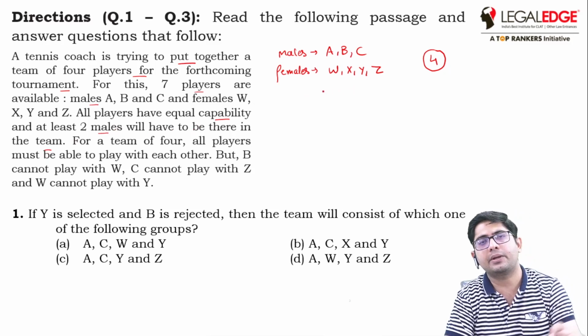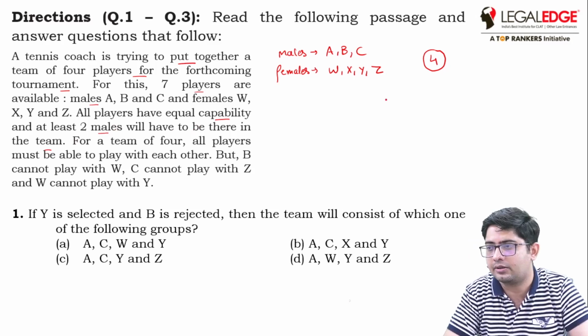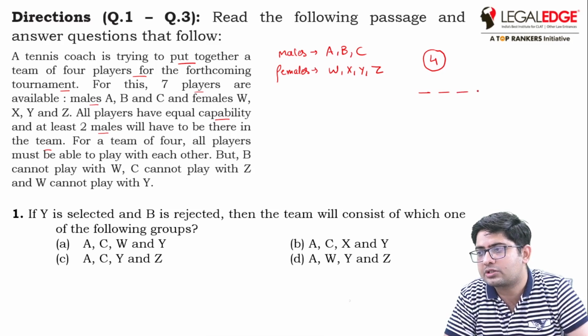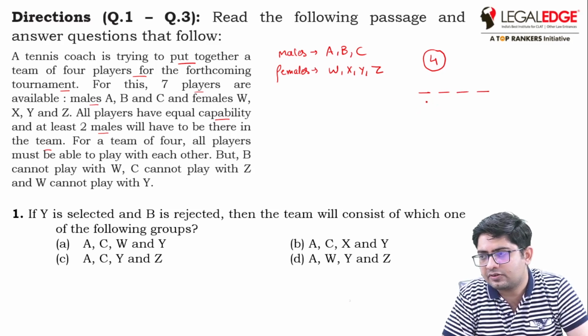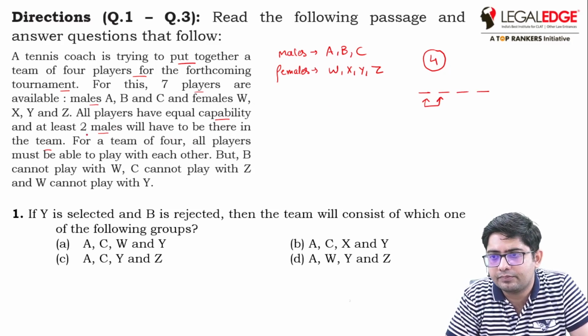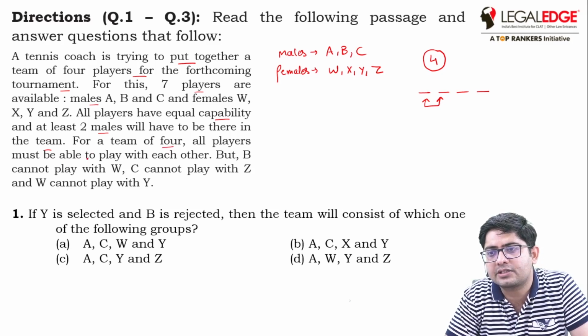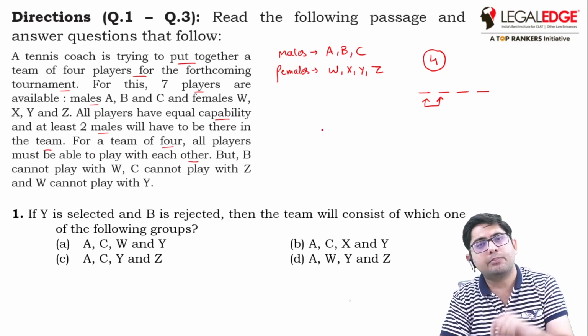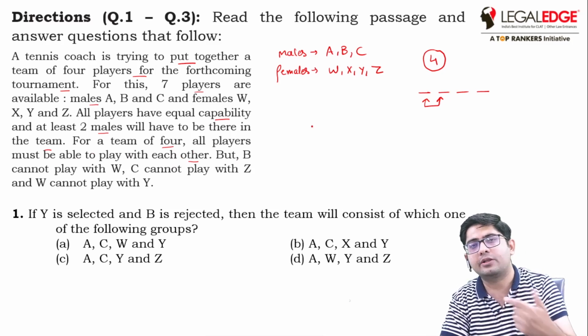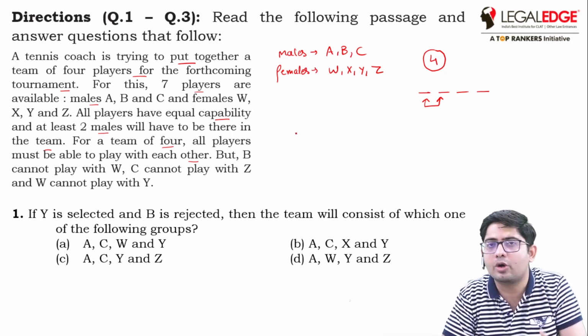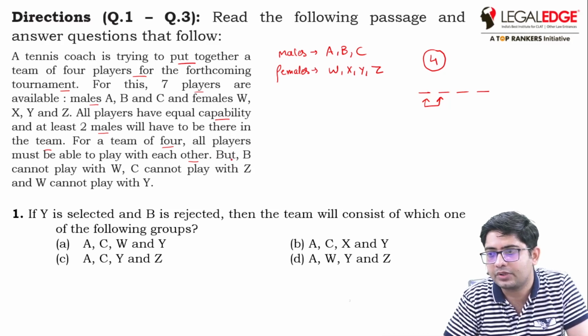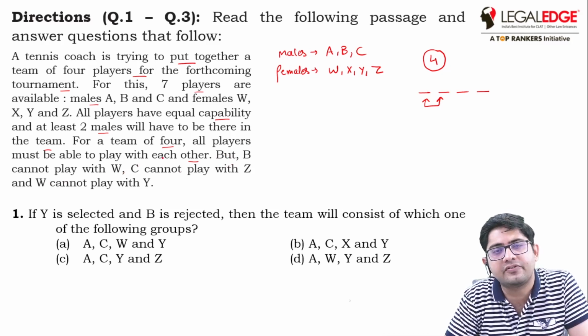So the condition here is that there should be at least 2 males. To select 4 persons, we should have at least 2 males. For a team of 4, all players must be able to play with each other. So the players in the team you form must be able to play with each other; that condition must be followed. Now, B cannot play with W.